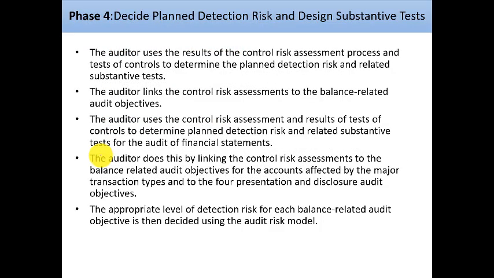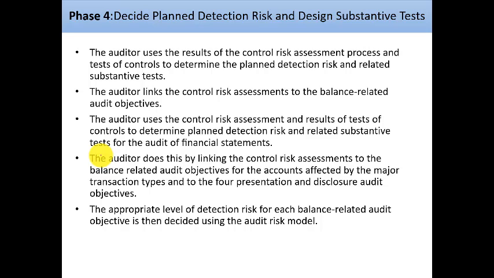Phase 4 is about planned detection risk and design substantive test. Of course, the planned detection risk, as we explained before, is related to the audit risk model, where it is the audit risk divided by the inherent risk multiplied by the control risk.